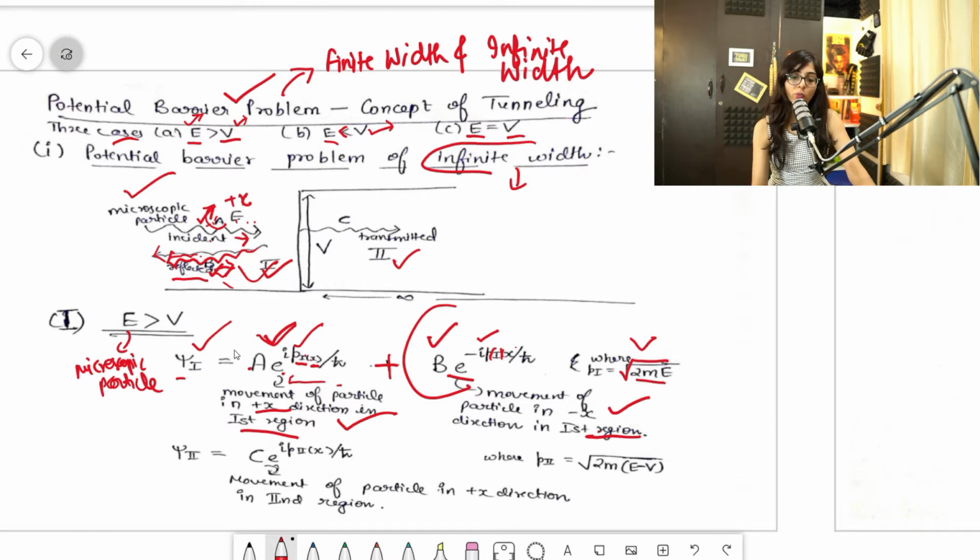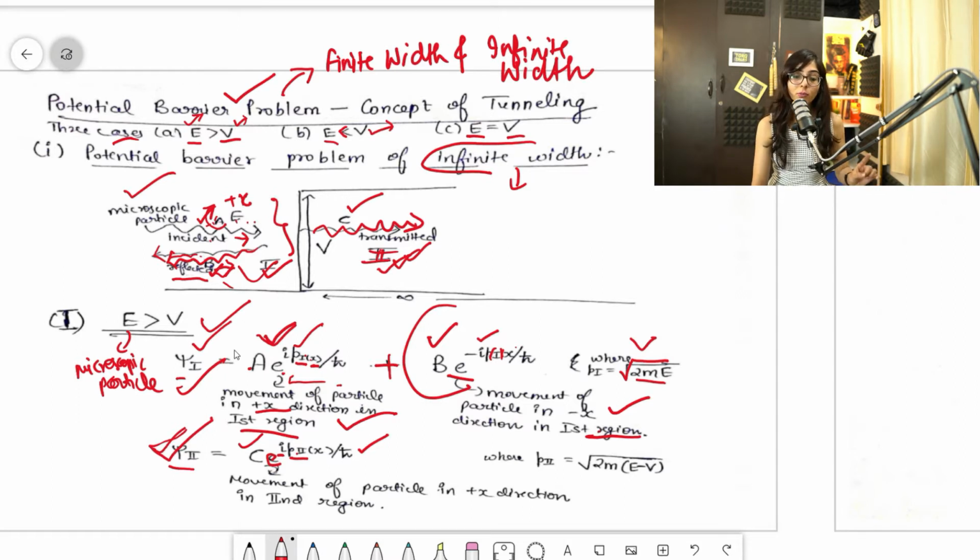And so guys, we have done for this first region. So let's see for the second region. So again, after applying the Schrodinger equation, we got this wave function corresponding to second region. So we need to find the movement of particle in this direction corresponding to C. Fine. So that would be C e^(iP2x/ħ), because this is second region, so obviously we will write P2 x divided by ħ. I hope that is clear to you. For first region it was this. For second region it is this. I hope this is clear to you, guys.